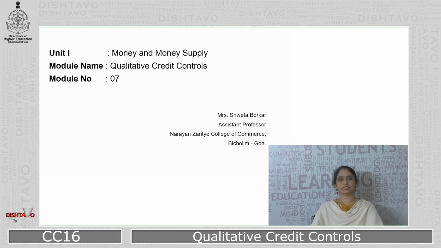The subject code is CC16. The session is based on Unit 1 Money and Money Supply, Module 7 Qualitative or Selective Credit Control Instruments, which are used by the Reserve Bank of India to control money supply in the economy.